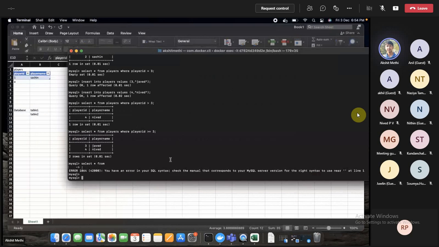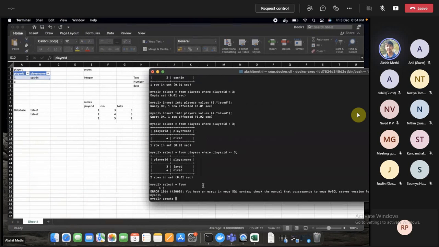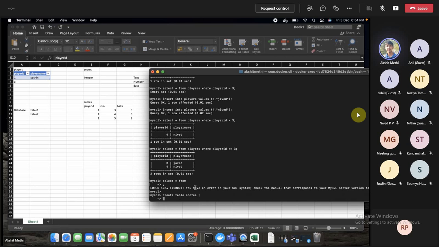It would be really great if one of you guys can unmute and volunteer to help me write this query to create this table. So what should I say to create this table? Okay, I will create it.